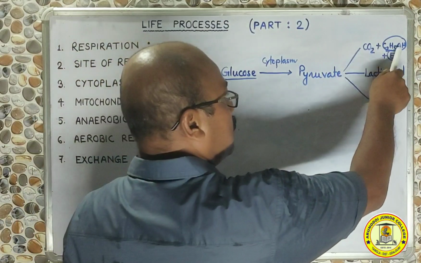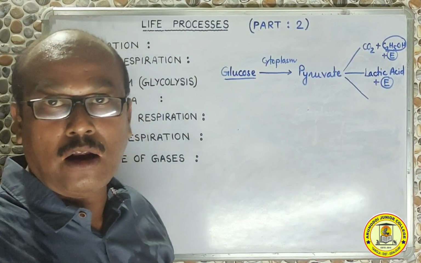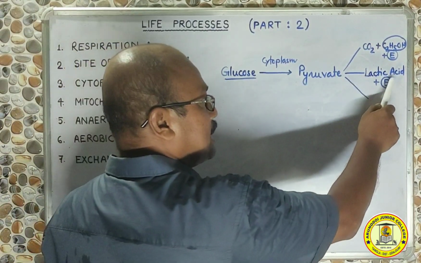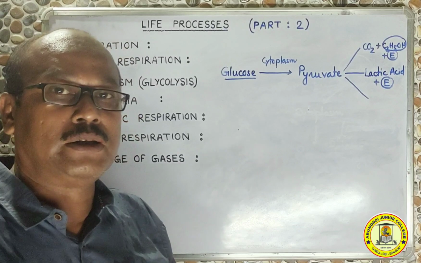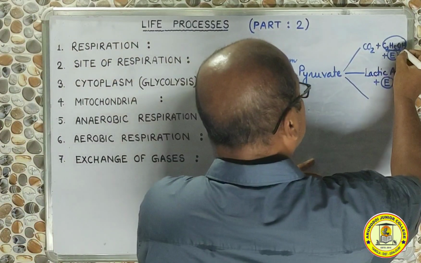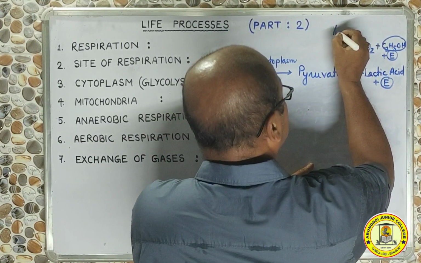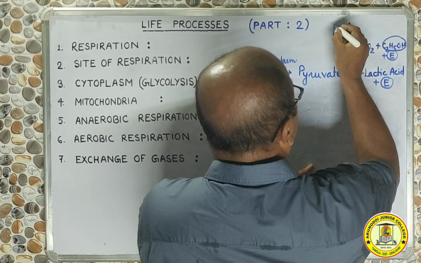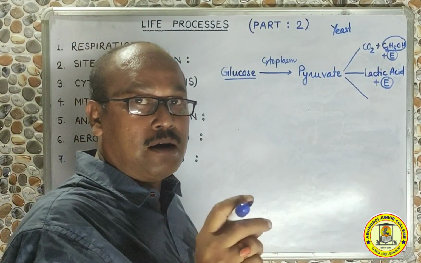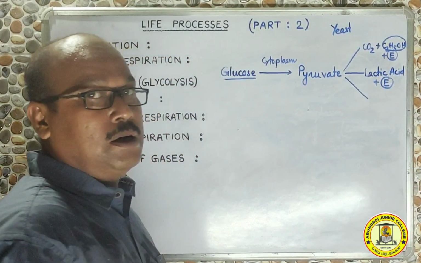The first pathway was alcohol fermentation, because in this process alcohol was produced. This is ethyl alcohol. And in the second process lactic acid is produced, therefore we call this acid fermentation. Remember, this alcohol fermentation occurs in the body of yeast, which is a fungus, a unicellular fungus, or in some other microorganisms.